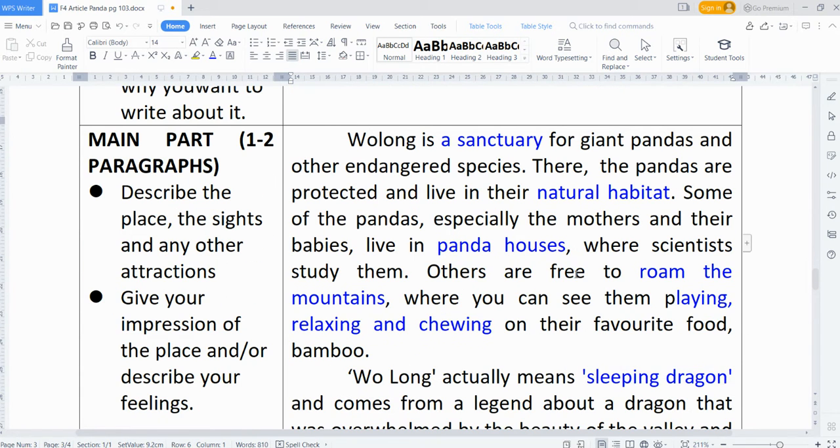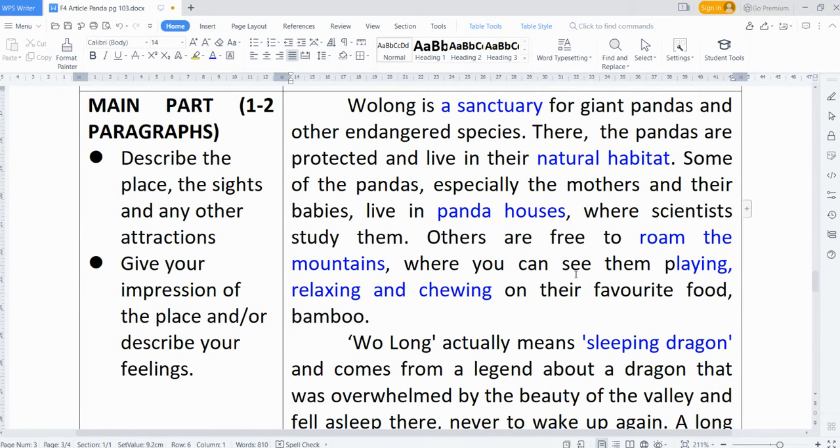And then we go to the main part. The main part can be divided into a few other paragraphs. It can be in one paragraph, and if it is too long, you can divide it into two or three maybe. So what you have to write in the main part is to describe the place, the sites, and any other attractions. You mentioned that Wolong is actually a sanctuary for giant pandas. The sites, what you can see there: you can see their natural habitat, their houses, pandas roaming the mountains. You can see them playing, relaxing, and chewing their favorite food.